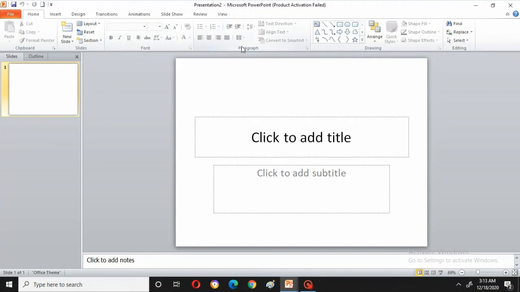And next comes the paragraph. Already this is bullets, giving bullets or numbering to the list, and this is increasing, decreasing indent, and text directions I will explain. This is a little bit new one, and these are the shapes I'll show you.